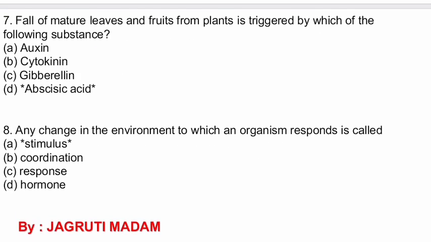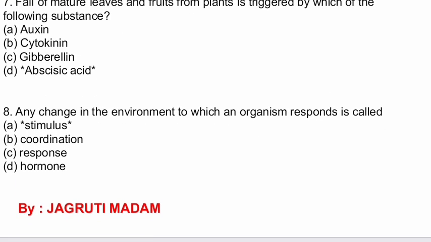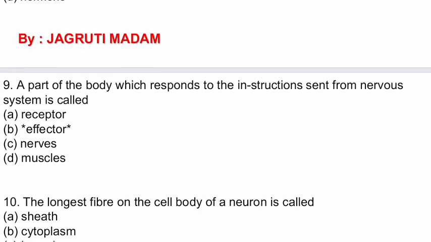Next question. Question number 7. Fall of mature leaves and fruits from plants is triggered by which of the following substances? Options are auxin, cytokinin, gibberellin, abscisic acid. The correct answer is abscisic acid. Question number 8. Any change in the environment to which an organism responds is called. Options are stimulus, coordination, response, hormone. The correct answer is stimulus.